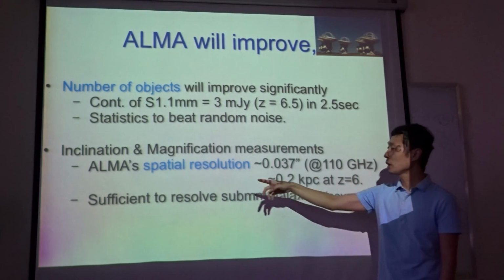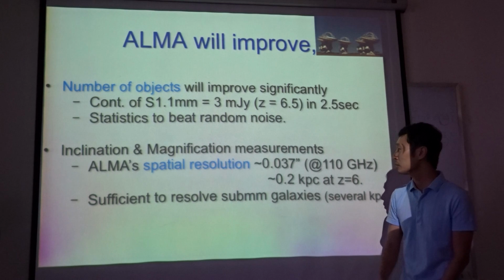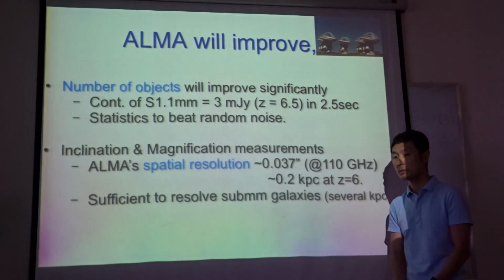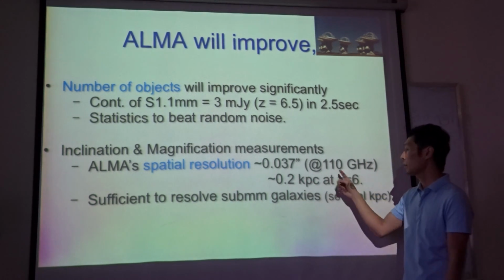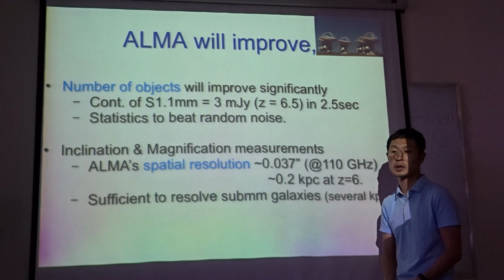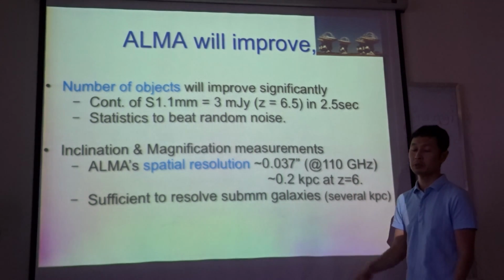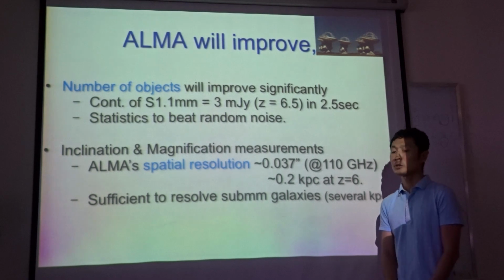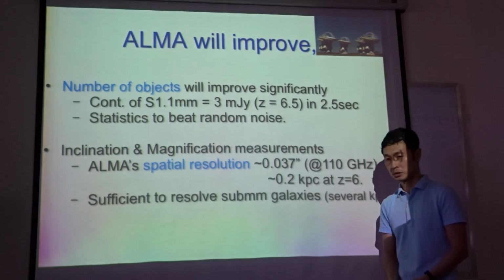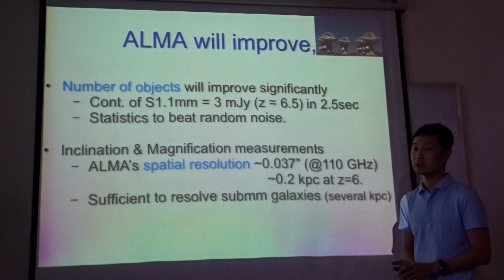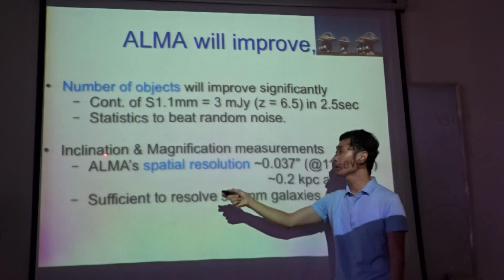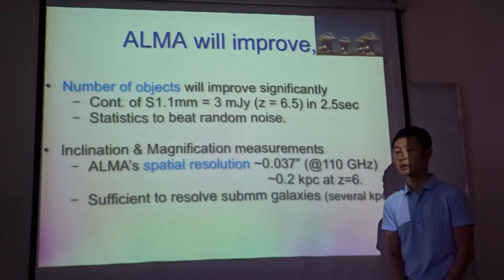And ALMA also has very high spatial resolution, for example, 0.037 arcseconds in band 3 at the extended configuration. This is 0.2 kpc even at redshift 6. So ALMA can resolve submillimeter galaxies, and this will bring crucial information on inclination and on whether the source is gravitationally magnified or not.